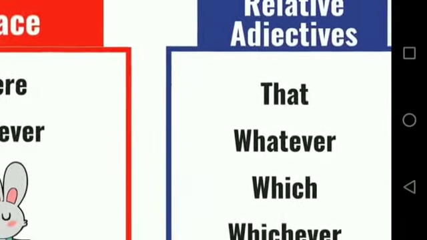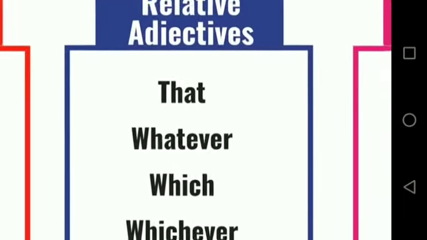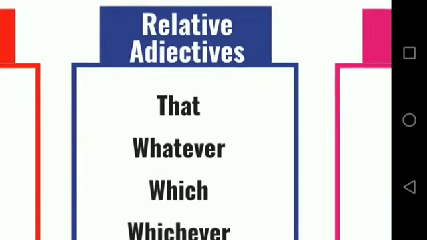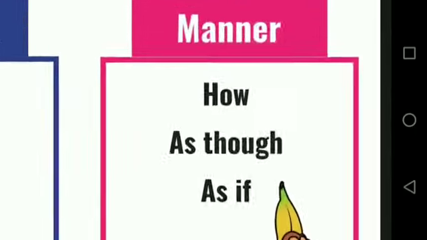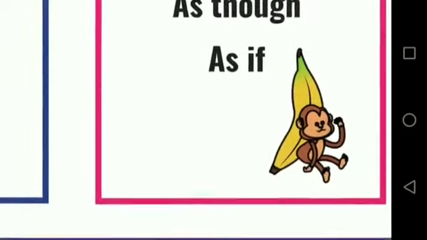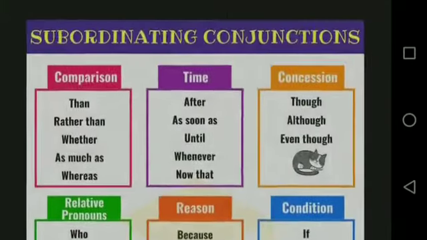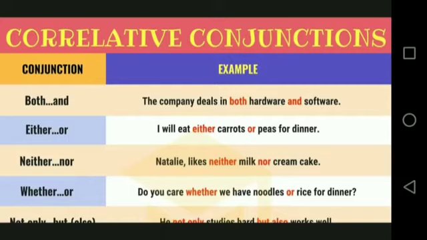Just like that, we can use such examples. Some subordinating conjunctions are also relative adjectives: that, whatever, which, whichever. And next, some subordinating conjunctions describe manner: how, as though, as if. These are subordinating conjunctions.